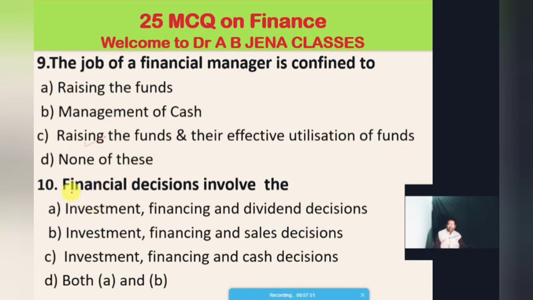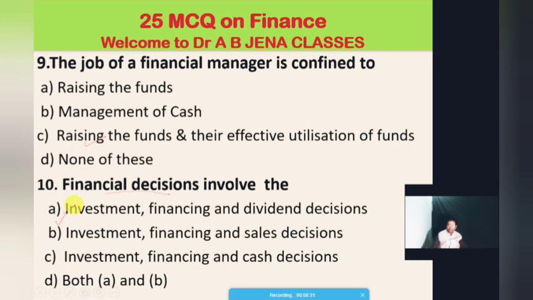Now we'll move to MCQ 10. Financial decision involves what? A. Investment, financing and dividend decisions. B. Investment, financing and sales decisions. C. Investment, financing and cash decisions. D. Both A and B. But A: investment decision, financing decision, dividend decisions are the financial decisions. So A is the right answer for this MCQ.